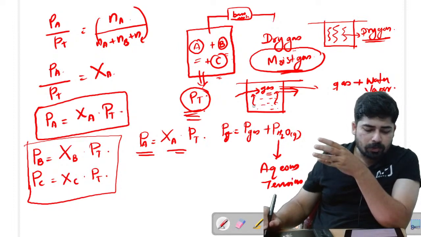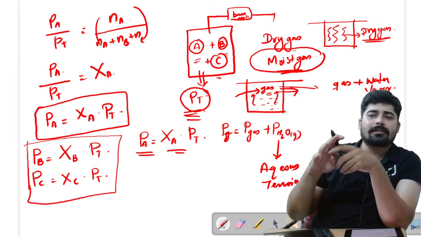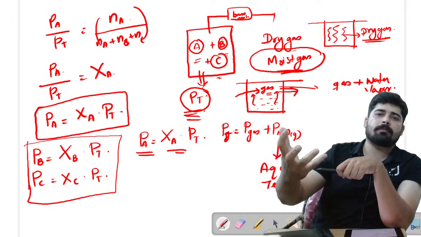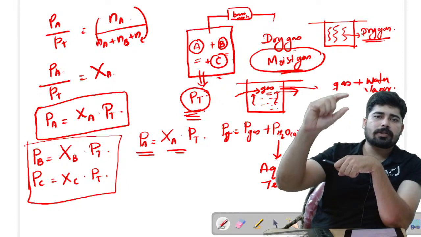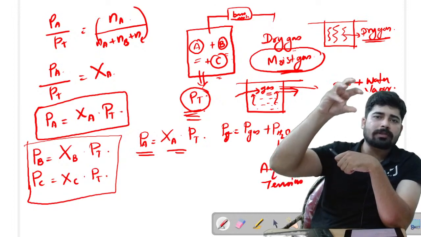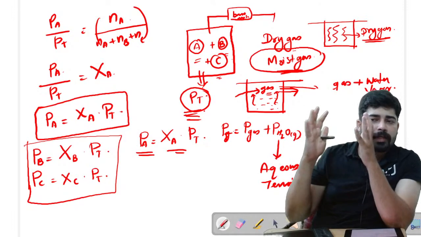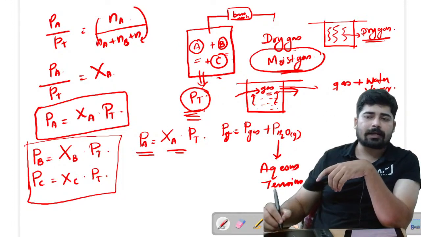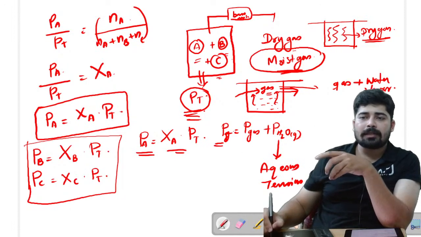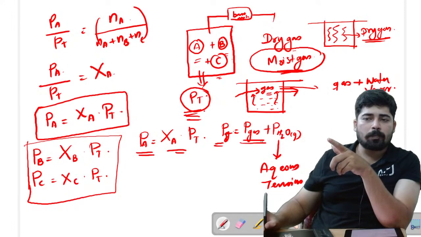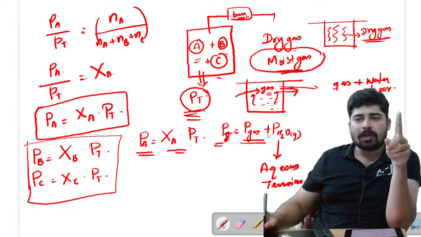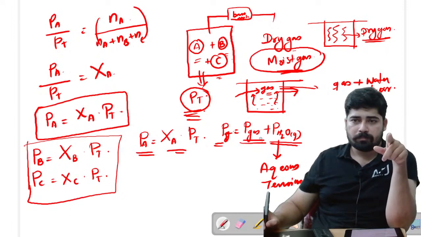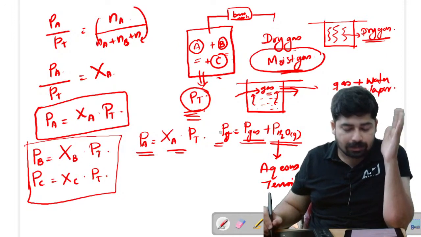So moist gas means that when you have taken the gas with water, the water starts to evaporate, and along with the gas molecules, water molecules in gaseous form will also be present. So we can call that gas moist gas and the pressure exerted by the water vapor is called the aqueous tension. Whenever you are dealing with moist gas, remember there will be 2 pressures: one is the pressure exerted by the gas molecules itself, and the other is the pressure exerted by the water molecules in gaseous form. Hope that concept is clear for you.